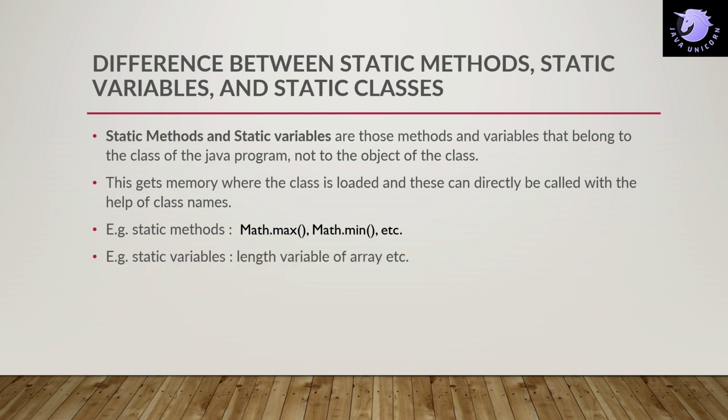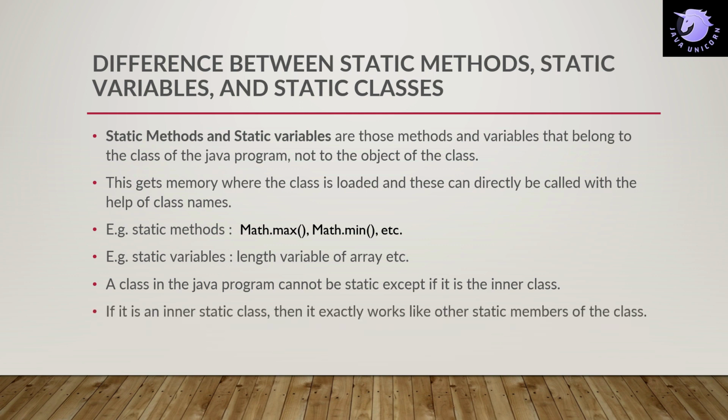Now for static variables, we can have an array, whose length is a static variable that belongs to the array. Now moving to static class: a class in a Java program cannot be static except if it is an inner class. So an inner class can be static. If the inner class is static, then it is treated as a static member of the class.